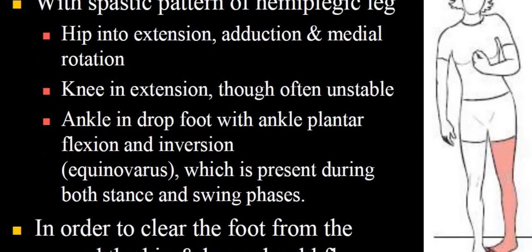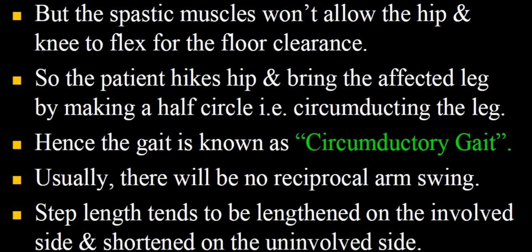So in order to clear the foot from the ground, the hip and knee should flex. But the spastic muscles won't allow the hip and knee to flex for the foot clearance. So the patient hikes the hip and brings the affected leg around by making a half circle, circumducting the gait. This hence is also known as the circumductory gait. Usually there will be no reciprocal arm swing. The step length tends to be lengthened on the involved side and shortened on the uninvolved side.